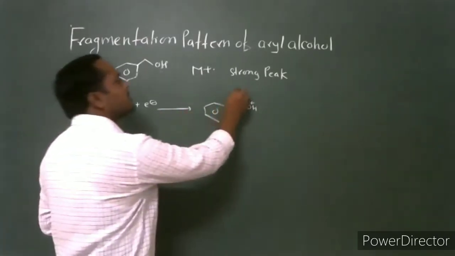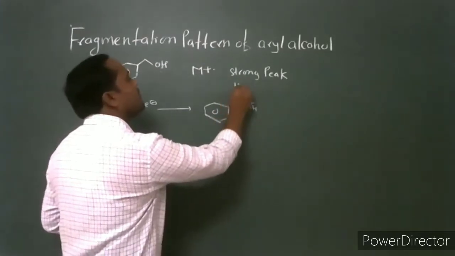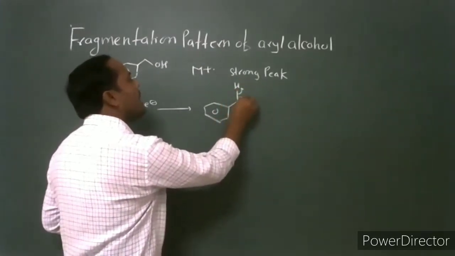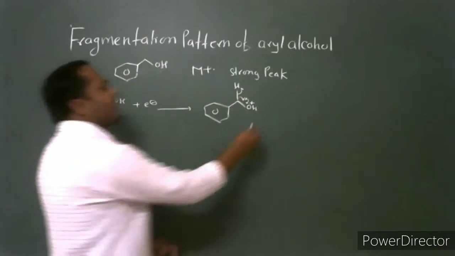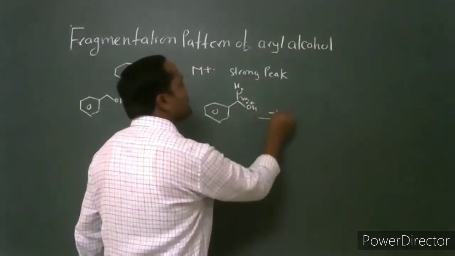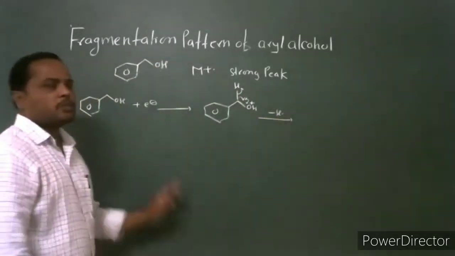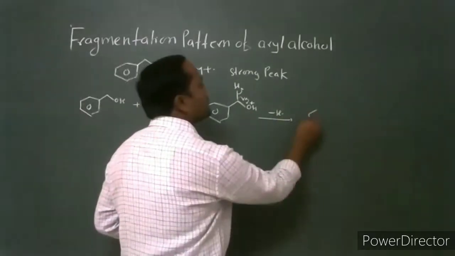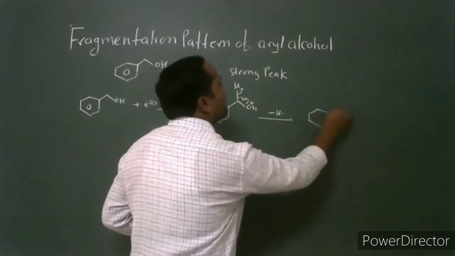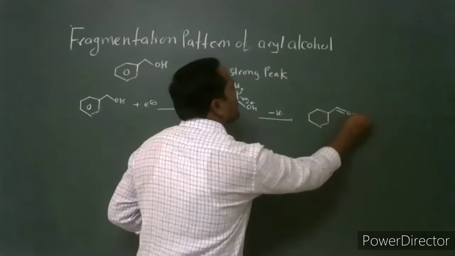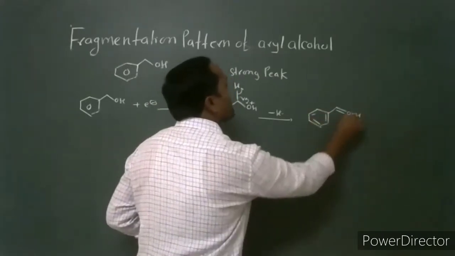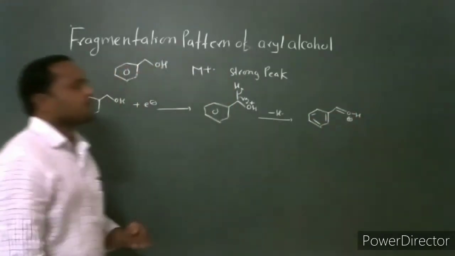After the formation of this molecular ion, it undergoes alpha cleavage, the loss of a hydrogen radical. This loss of a hydrogen radical gives the fragment ion, a resonance stabilized oxonium ion.